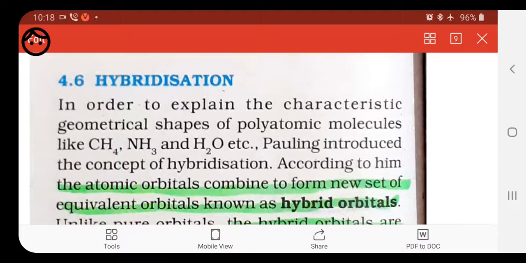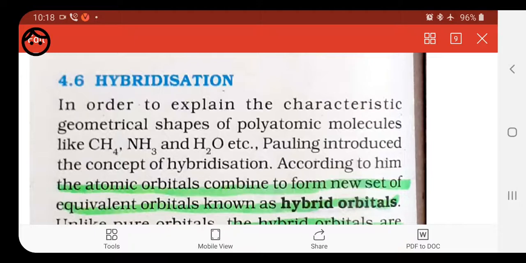of atomic orbitals getting hybridized. Second, the hybridized orbitals are always equivalent in energy and shape. Whatever orbitals are going to hybridize, like s and s, should have the same energy. It is not that a 1s and a 4s are going to hybridize; they should be the same. The energy and shape should both be the same, like we cannot intermix an s orbital and a px orbital. The intermixing takes place only when they have the same shape.